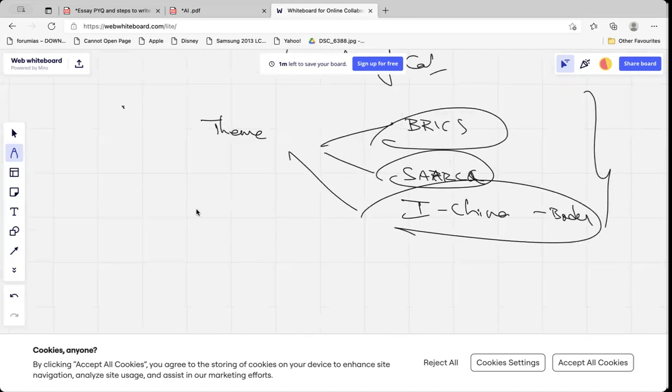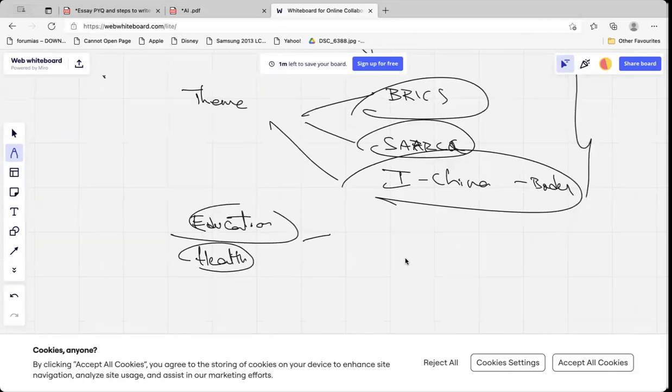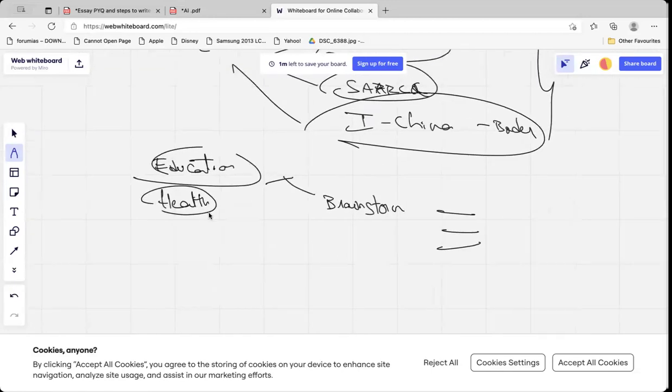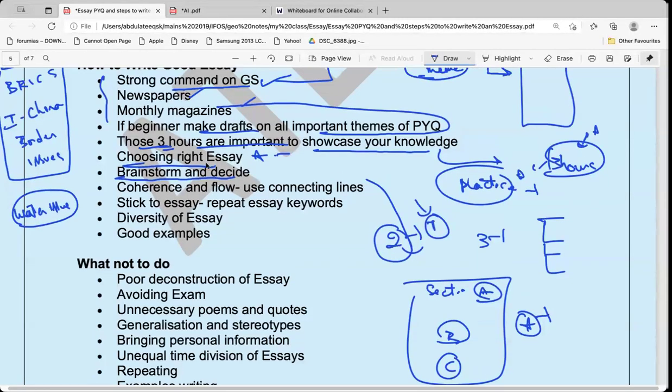But sometimes, let's say they have given you education and health, just hypothetically, where you feel you have equal content. So in this case, you spend 5 minutes and try to brainstorm the content. Try to write and generate points for this also. Then you decide. If you are able to generate points for this one, you go for this one. Even if you feel that 10 minutes extra is being taken, that is an important thing that needs to be followed. That's what I have written here.